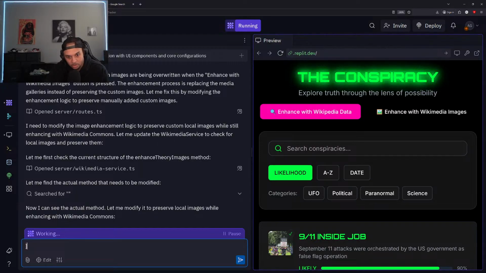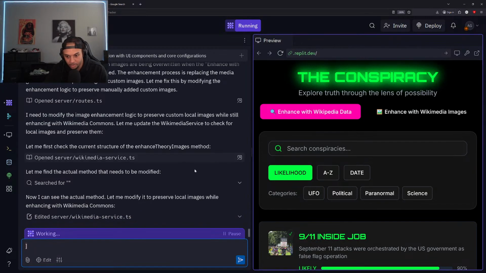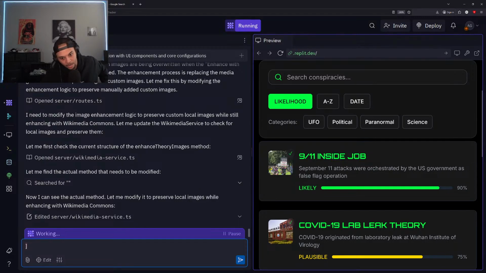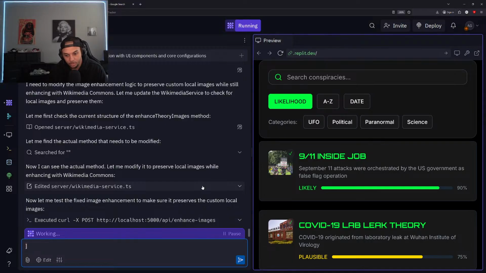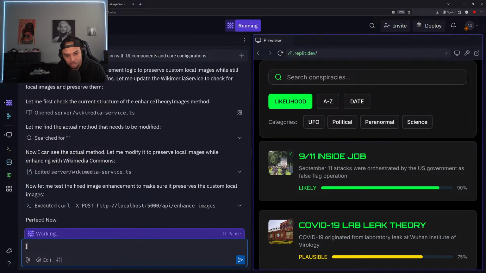All right, cool. This should be a quick fix. Just make sure those static images are consistent. All right, now I can see the actual method. Let me modify it to preserve local images while enhancing the Wikimedia Commons. Cool, cool, cool. All right, now let me test the fixed image enhancement. Make sure it preserves the custom local images. All right, cool. So it's just making sure that it's able to have those static images be consistent. No big deal there. Should be a pretty easy fix.